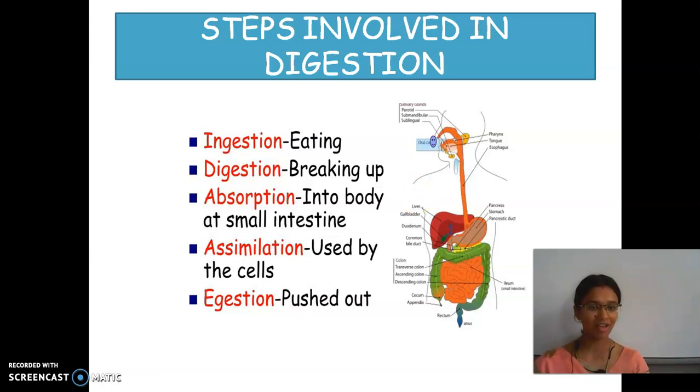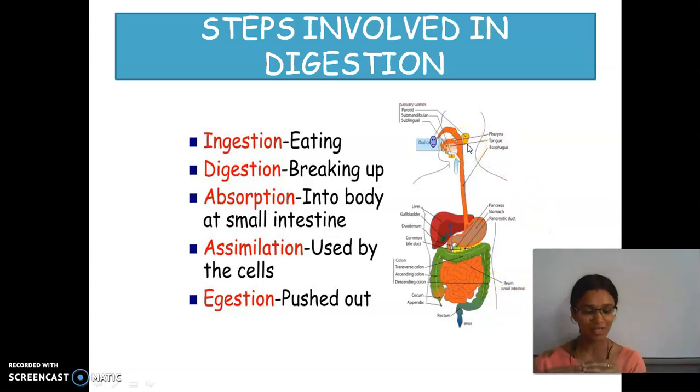After that it passes through the stomach, then the small intestine and large intestine, and the wastes are ejected out. These are all the parts involved.